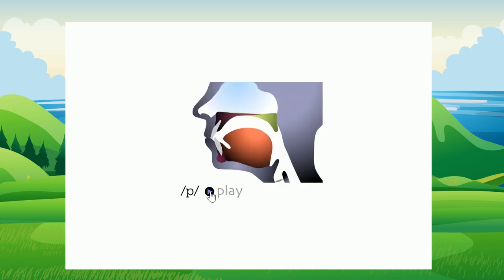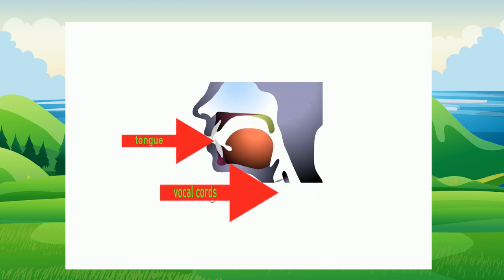The sound P is unvoiced, meaning your vocal cords don't vibrate when producing the sound. Your tongue stays in the lower part of your mouth, and your lips press together, then separate when pronouncing the sound P. Arrow 1 points to the vocal cords, and arrow 2 points to the tongue.